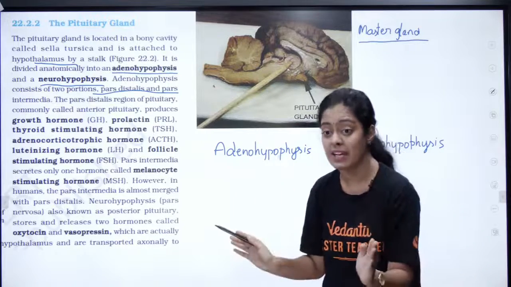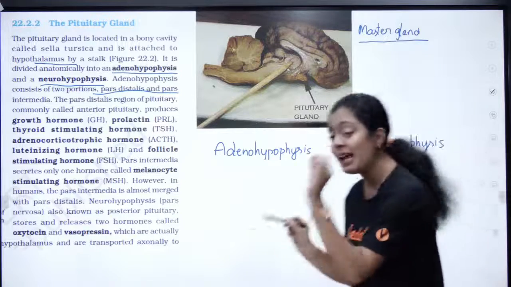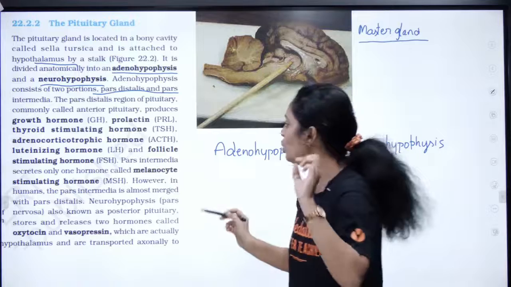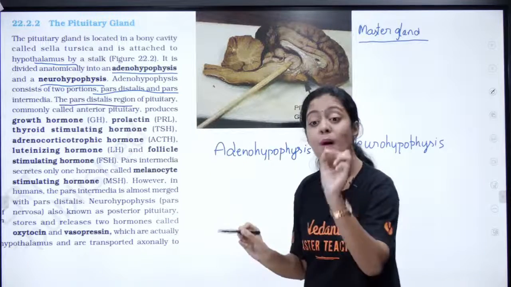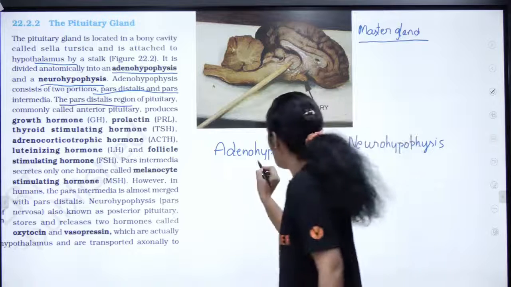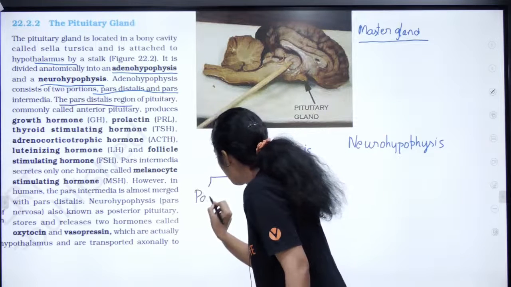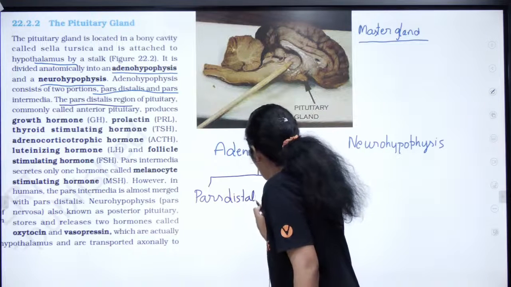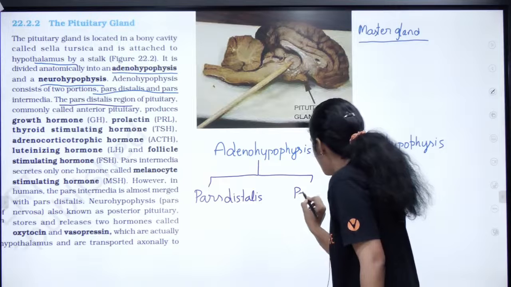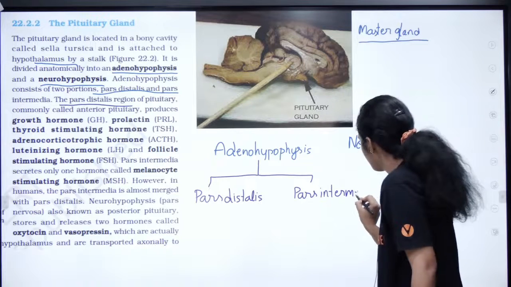Listen to me very, very carefully. Now the adenohypophysis is further divided into two regions. One is pars distalis, the other one is pars intermedia. Okay, understand these two classifications very, very clearly. Pars distalis, okay, then you have pars intermedia.